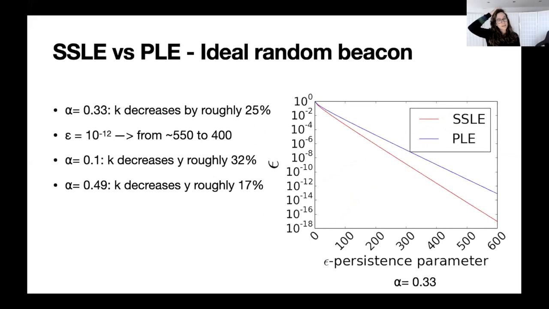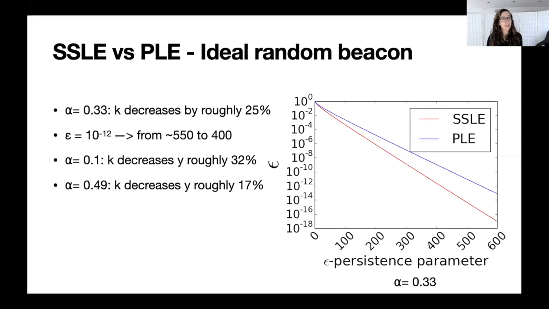I'm not going to go into the details of the proofs, obviously, but just to give you some results. This graph represents the persistence parameters for different epsilon, so for different probabilities, in the SSLE and PLE case. It may look from the graph as if the curves are quite close to each other, but I will draw your attention to the fact that this is a logarithmic scale. So even if the slopes look close, the differences are quite important.